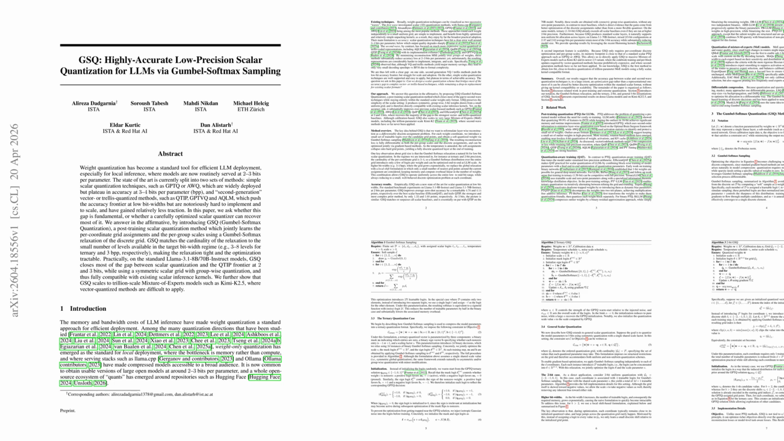GSQ also scales to trillion-parameter MoE models. On Kimi K2.5, 2-bit GSQ preserves or improves Math 500 and LiveCodeBench v6 while degrading GPQA Diamond, attributing sensitivity to calibration data mismatch.